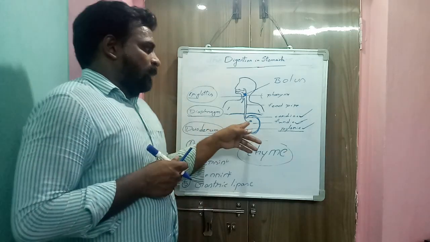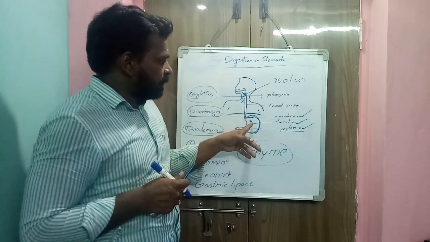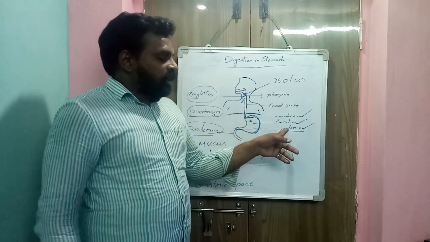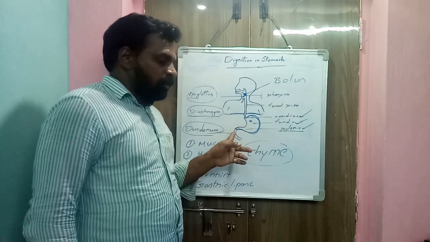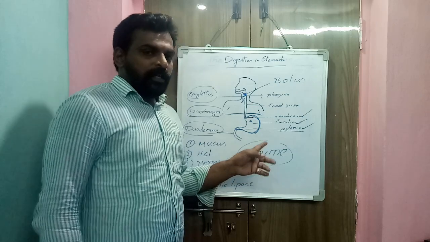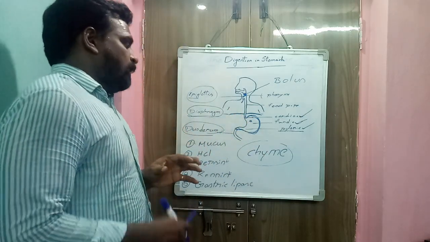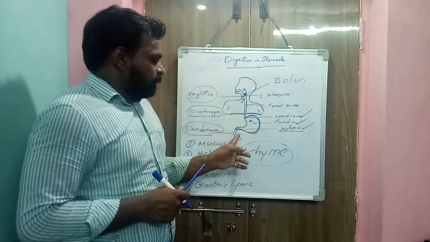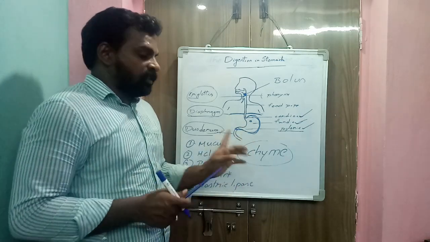So here partially digested food enters from the stomach to the duodenum. This movement is regulated by the pyloric sphincter. So the pyloric sphincter is located between the stomach and the duodenum. Okay, the partially digested food in the stomach is called chyme. It is a pulpy mass or semi-liquid type of food material. So food enters the small intestine from the stomach region, and is further digested in the small intestine.